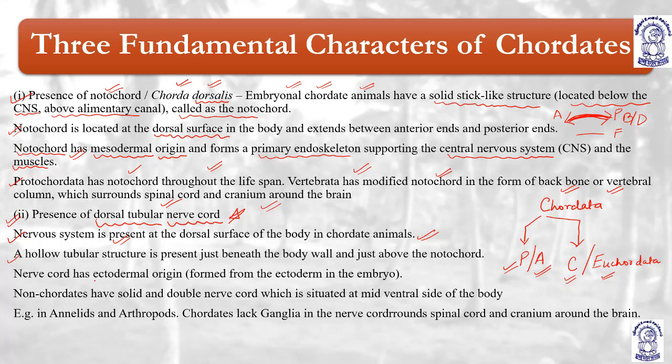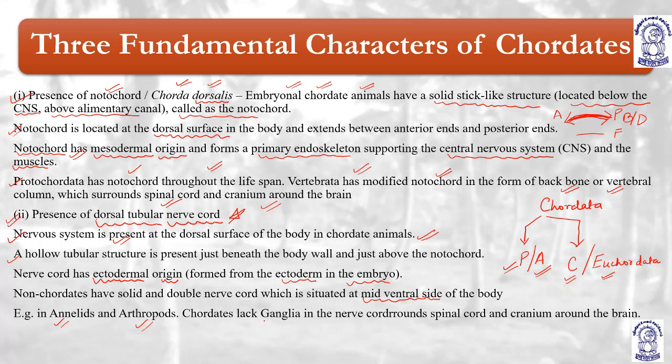Nerve cord is ectodermal in origin, very important. It is formed from the ectoderm of the embryo, meaning it is basically made up of ectoderm. Non-chordates have a solid and double nerve cord, already explained, which is situated in the mid-ventral side of the body. So chordates have it on the dorsal side, and non-chordates have it on the mid-ventral side of the body. Example, annelids, arthropods, they have it in the mid-ventral side.